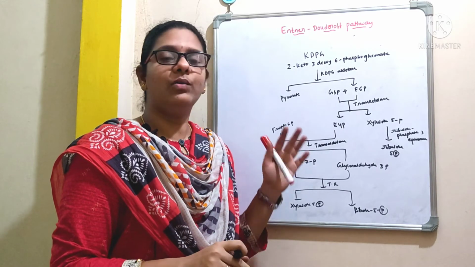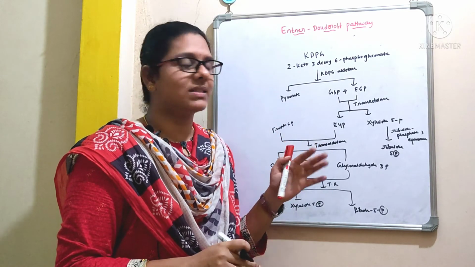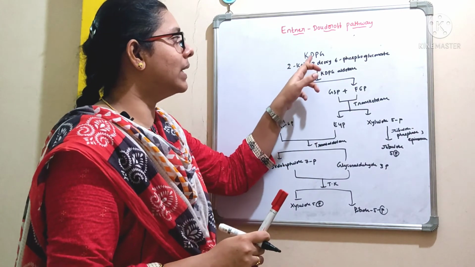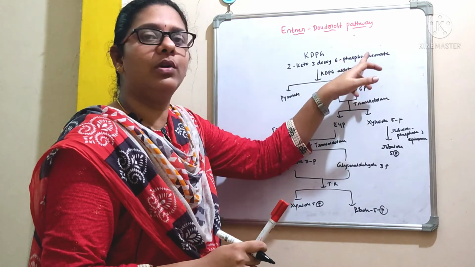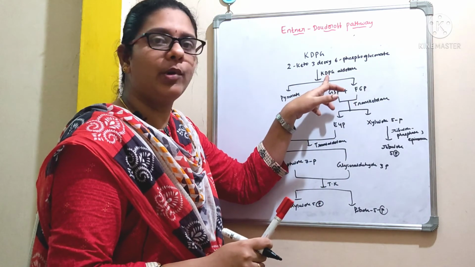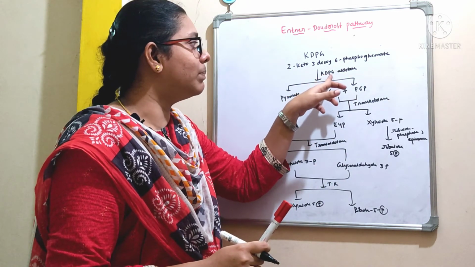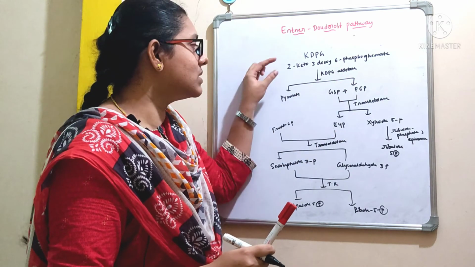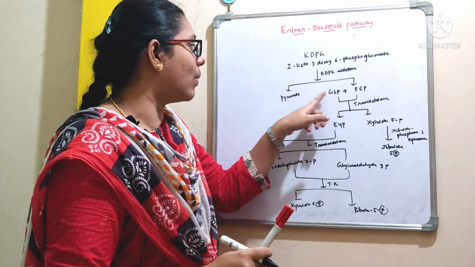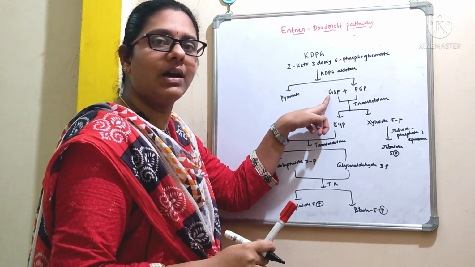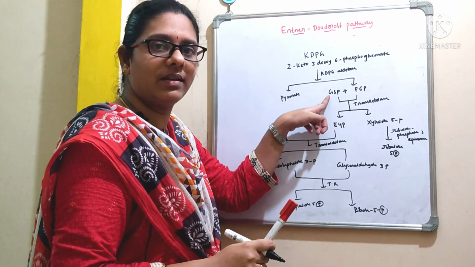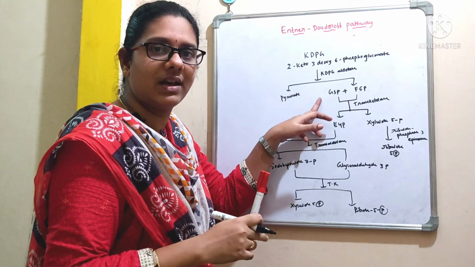Now let's see how these pentose precursors are synthesized. This compound KDPG, which stands for 2-keto-3-deoxy-6-phosphogluconate, is acted upon by an enzyme called KDPG aldolase. So this compound is split into 2 compounds: pyruvate, which is a 3-carbon compound, and another 3-carbon compound, that is glyceraldehyde 3-phosphate. We have already discussed this earlier, right?